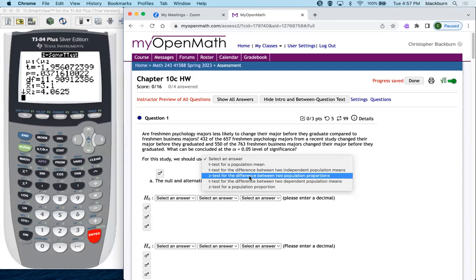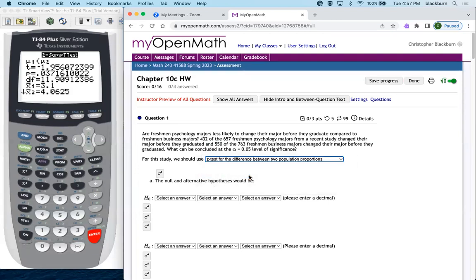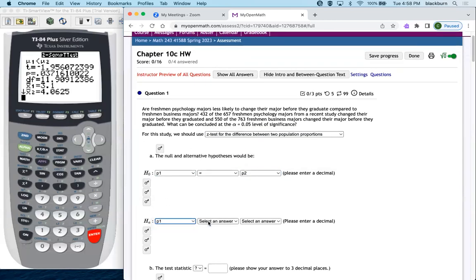The samples are big, plus the number times the proportion value is supposed to be bigger than 10, and it's definitely going to be bigger than 10 in both those cases. So that's why we use this Z-test for the difference between 2 population proportions. Just like the last section, P1 equals P2 is the null hypothesis. Are freshman psychology majors less likely to change their major before they graduate compared to freshman business majors? So that's going to be a P1 less than P2.